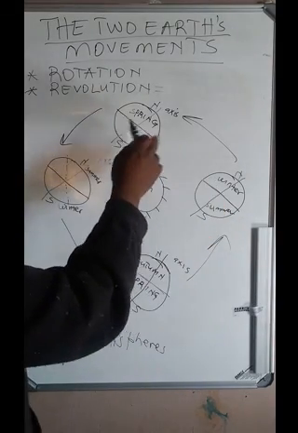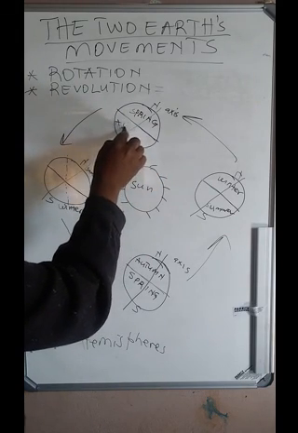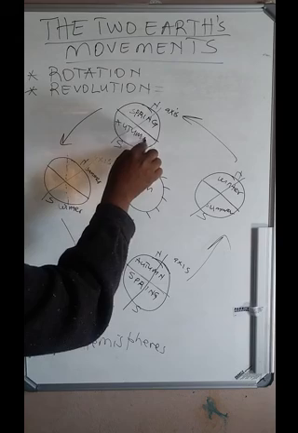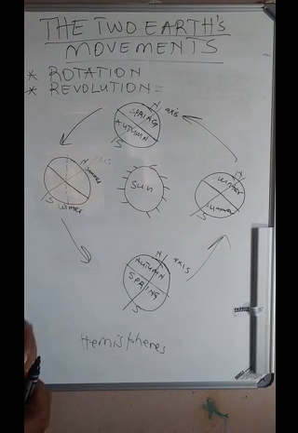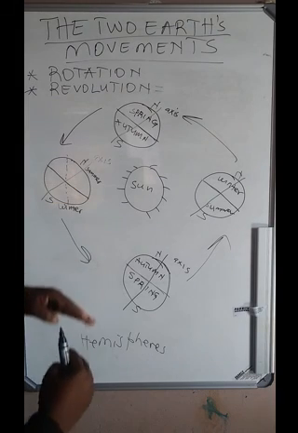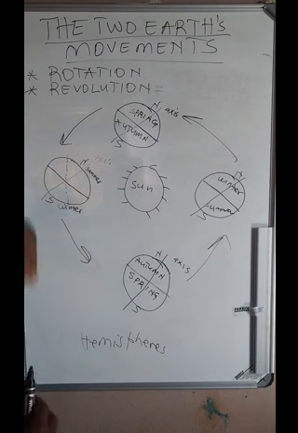From summer, the people in the south will be experiencing the autumn season. So when it is summer in the southern hemisphere, it is winter in the northern hemisphere. When it is autumn in the southern hemisphere, it is spring in the northern hemisphere.